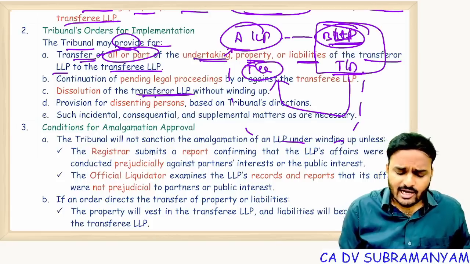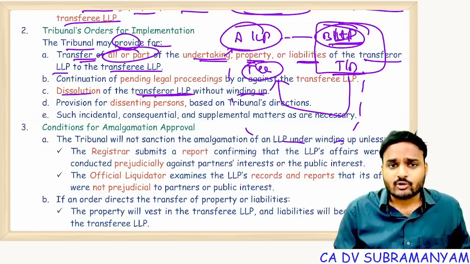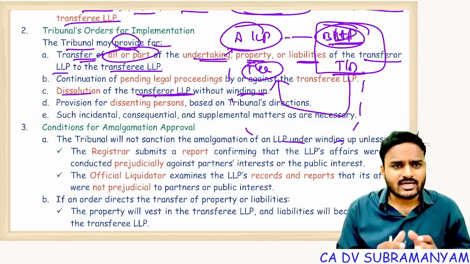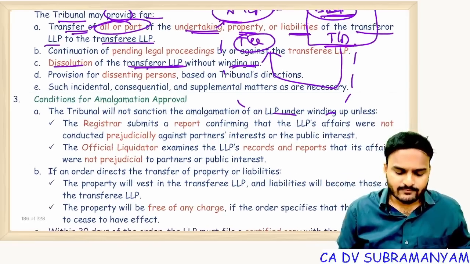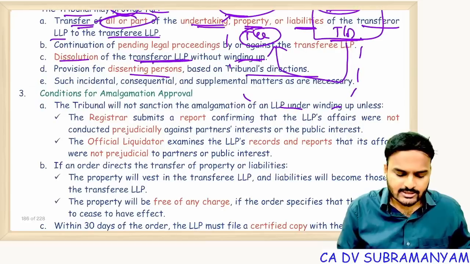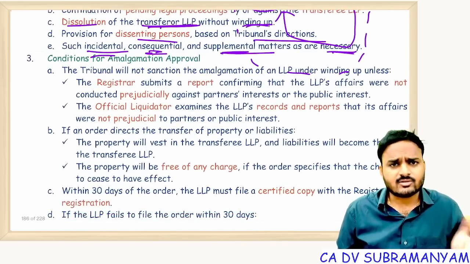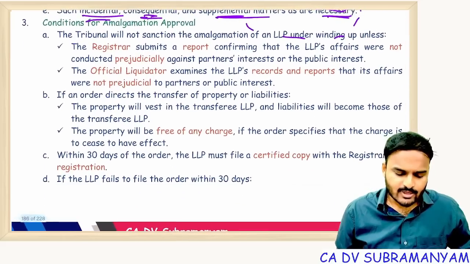Either transferor LLP may be closed, dissolution may happen even without winding up because already all assets got transferred. Now, no need of liquidation, directly order for dissolution. That LLP gets dissolved. Provision for dissenting persons based on tribunal directions, and incidental, consequential, supplemental matters as necessary, tribunal may pass it. Next one, conditions for amalgamation.